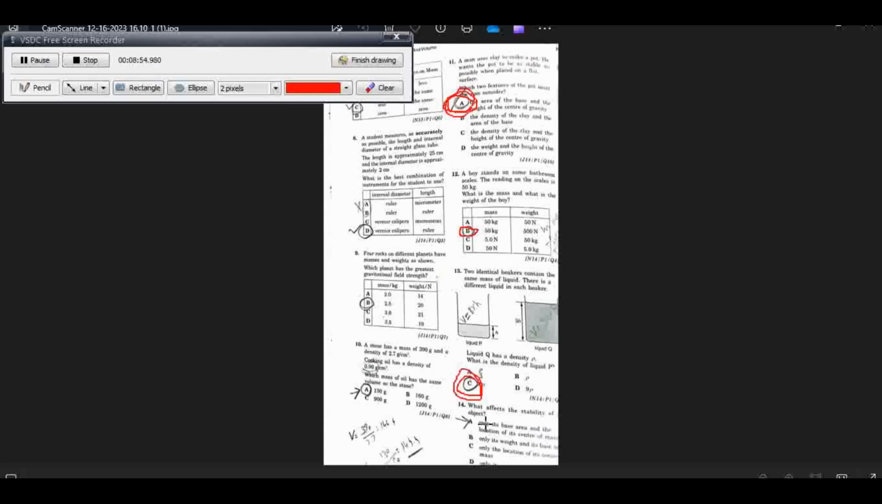What affects the stability? This is again the same question as question number 11. So A is the correct answer, because only the base area and the location of the center of mass matter when checking the stability of the equilibrium of an object. So for question 14, option A is correct.